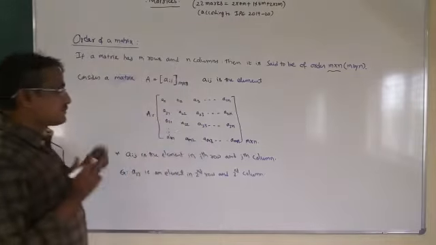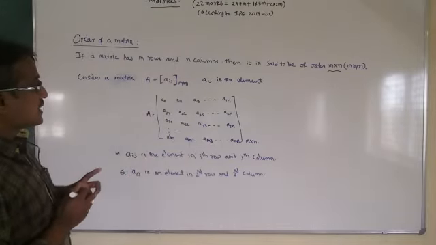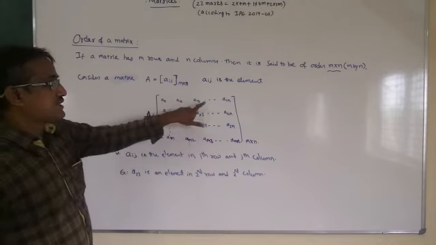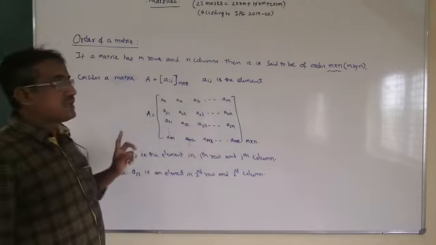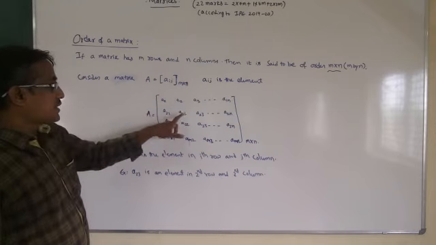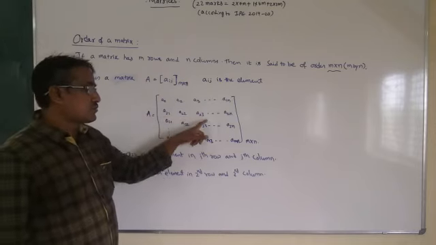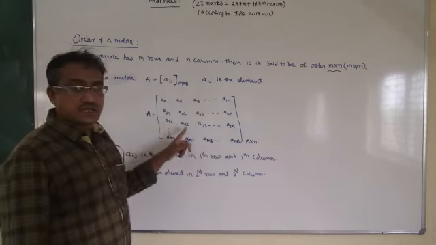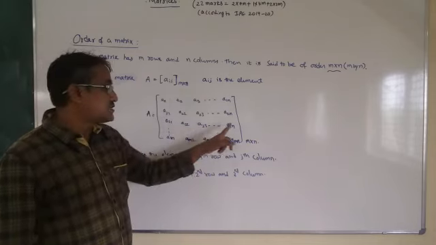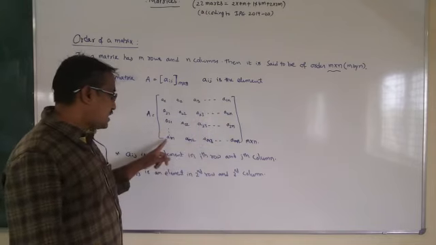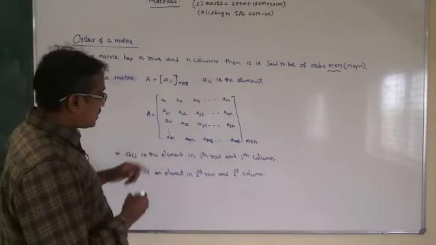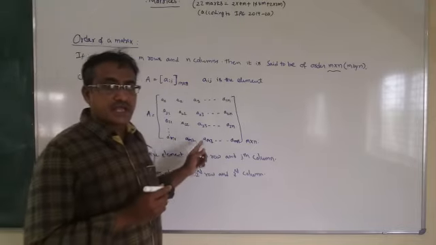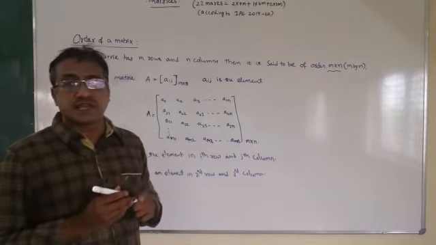Now you can see capital A is equal to matrix A11, A12, A13 and so on, A1n, A21, A22, A23 and so on, A2n, A31, A32, A33 and so on, A3n and so on, Am1, Am2, Am3 and so on, Amn.